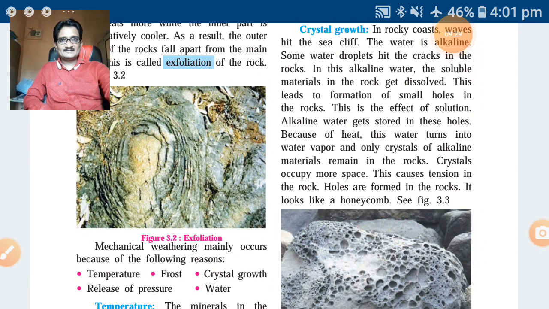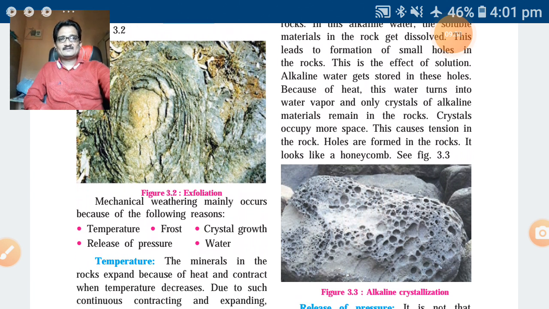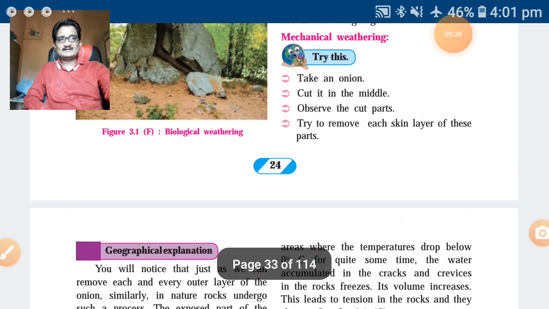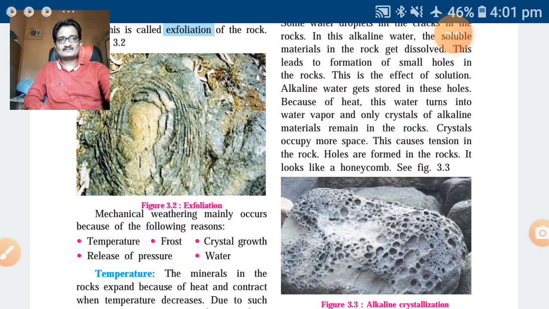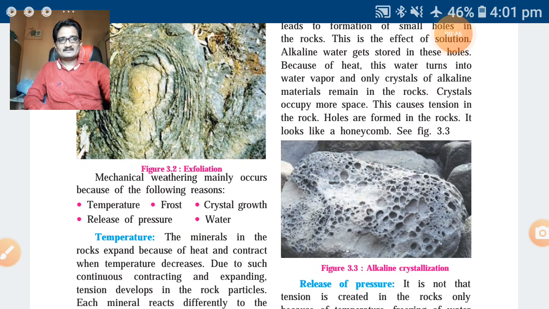The next part we will see in the next period. So note all these down properly. Note down the definition of exfoliation and the reasons for mechanical weathering. Read it, learn it. The next part we will see in the next video. Thank you so much.